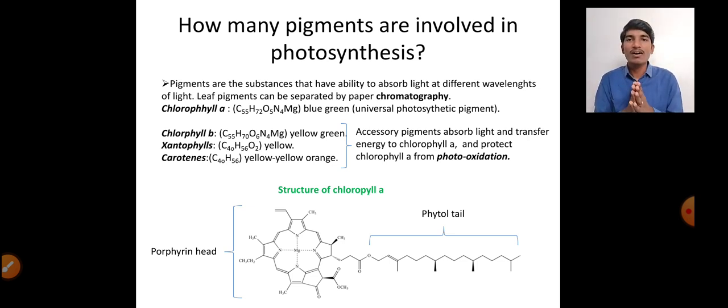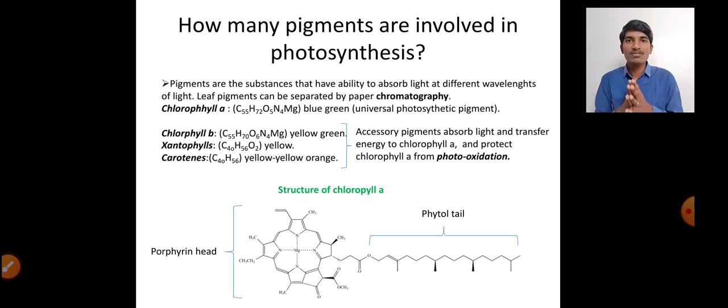So let us see what a pigment is. A pigment is a molecule which has the ability to absorb different wavelengths of light. These photosynthetic pigments in the leaf can be separated by a technique called chromatography. The various pigments in the plants are chlorophyll A, chlorophyll B, xanthophyll and carotenes.